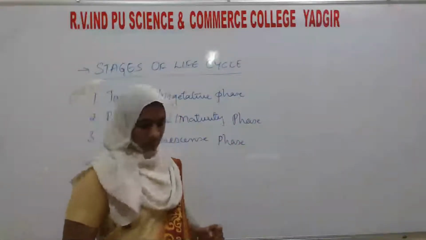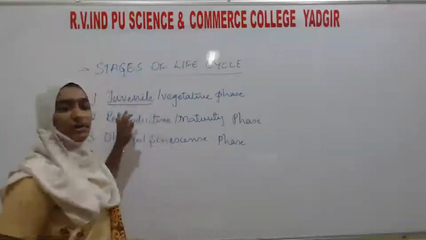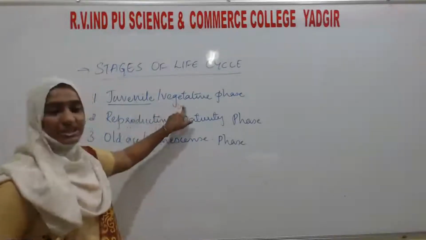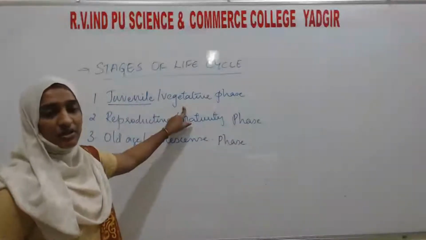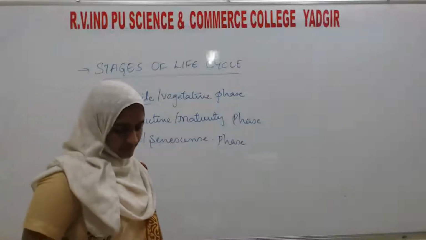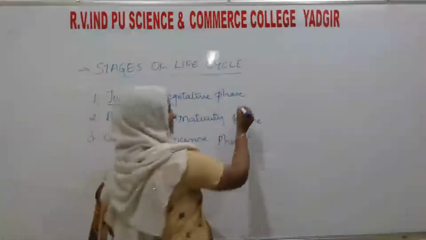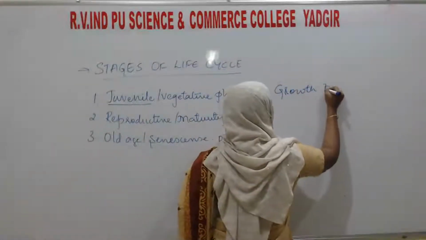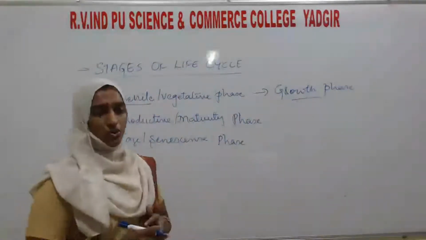So here the juvenile we can refer for the animals. Okay, vegetative phase we can call if it is among the plants. The juvenile or vegetative phase is also known as the growth phase, where the organism will start to grow.